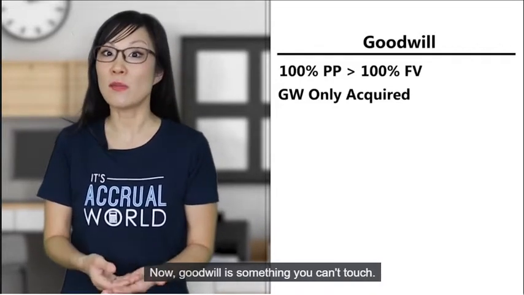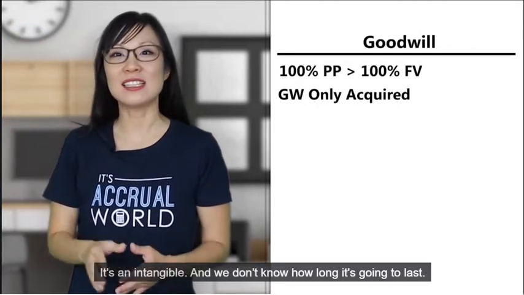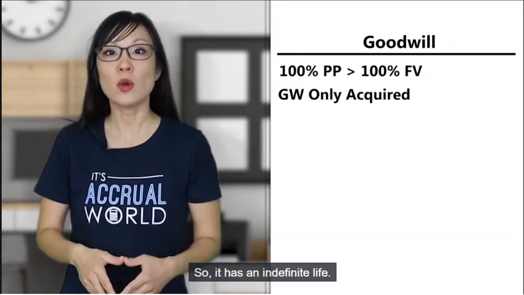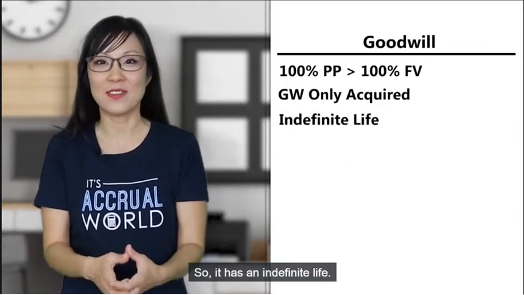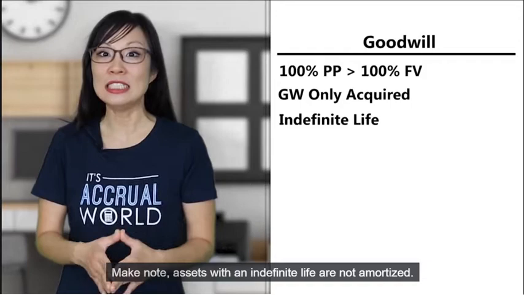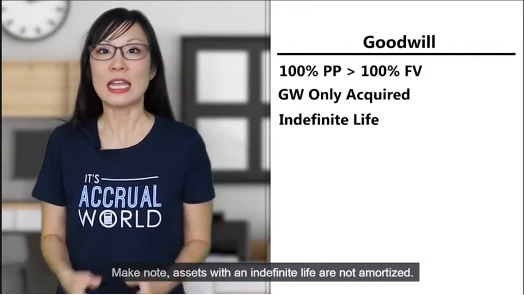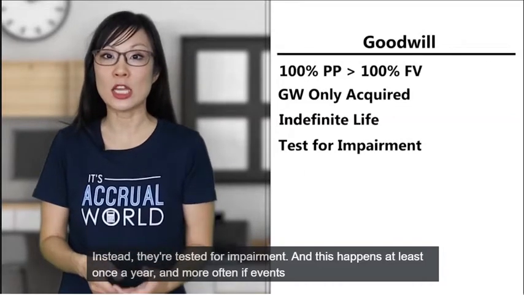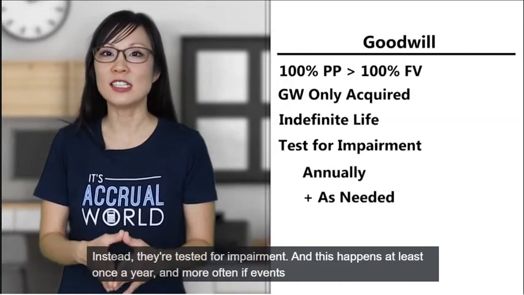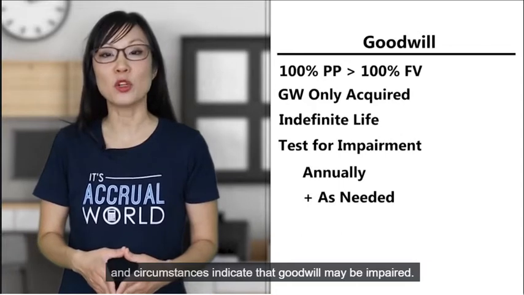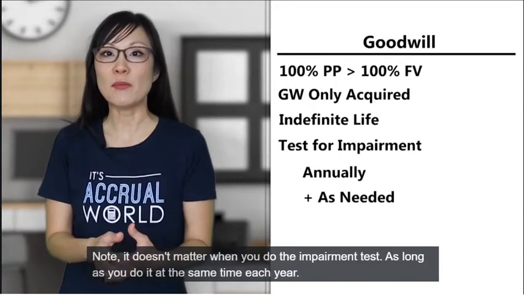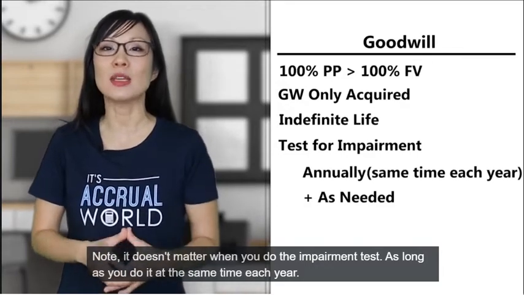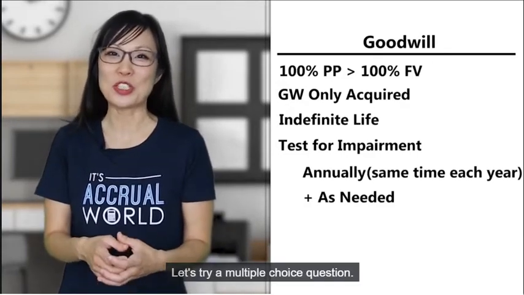Now, goodwill is something you can't touch. It's an intangible, and we don't know how long it's going to last. So it has an indefinite life. Make note, assets with an indefinite life are not amortized. Instead, they're tested for impairment. And this happens at least once a year and more often if events and circumstances indicate that goodwill may be impaired. Note, it doesn't matter when you do the impairment test as long as you do it at the same time each year. Let's try a multiple choice question.